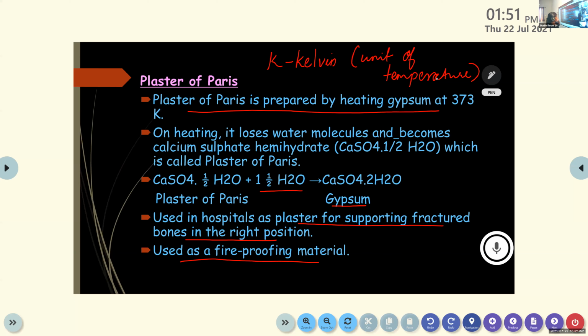So that's about plaster of Paris. It is known as plaster of Paris because it was prepared from the gypsum found near Paris. The gypsum is found near Paris, and they converted it into the plaster of Paris substance. That's why it is known as plaster of Paris.